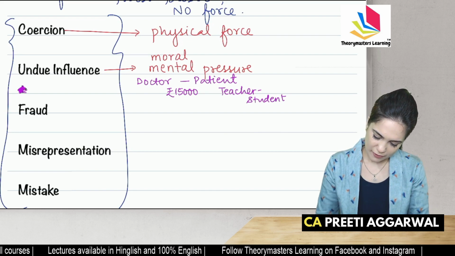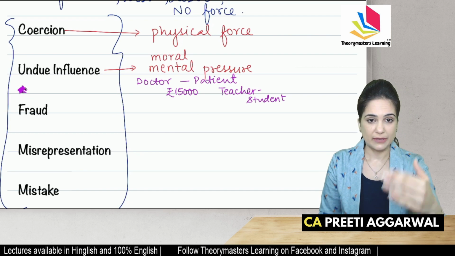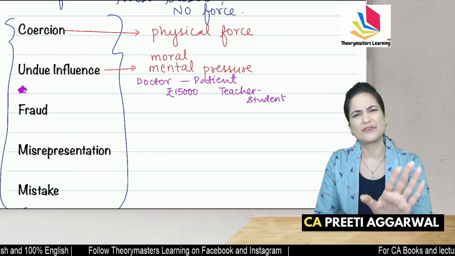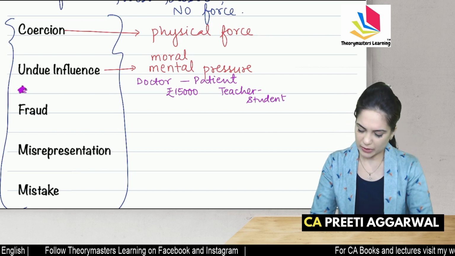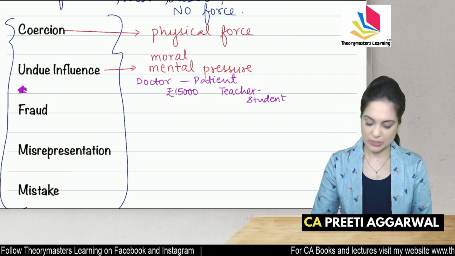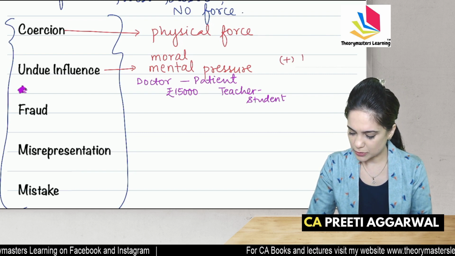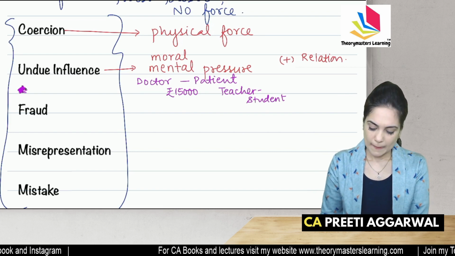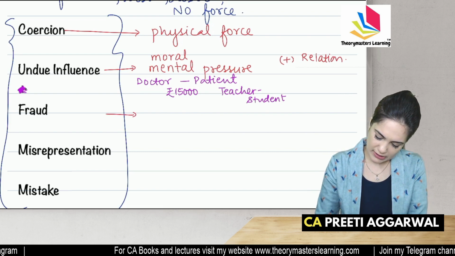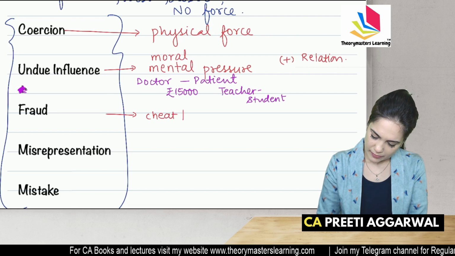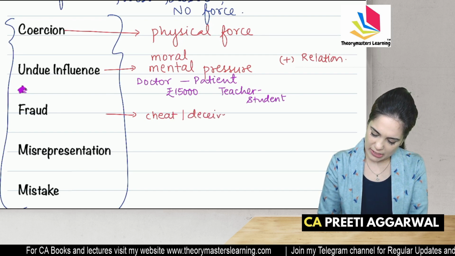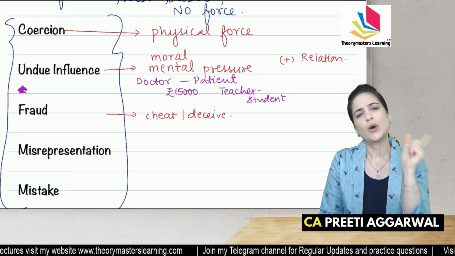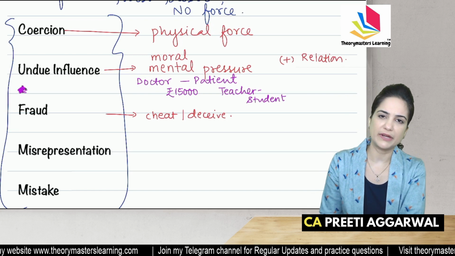Fraud. What is fraud? See, oh, sorry. In the previous example, there is some relation, so we can add that also. Need not be blood relation, but the relation is such that one can easily influence the other person. So I'll mention that relation also. Okay. What is fraud? In case of fraud, the intention is to cheat or to deceive the other party. My intention is to cheat the other party, obtain money by cheating and force him to enter into contract.